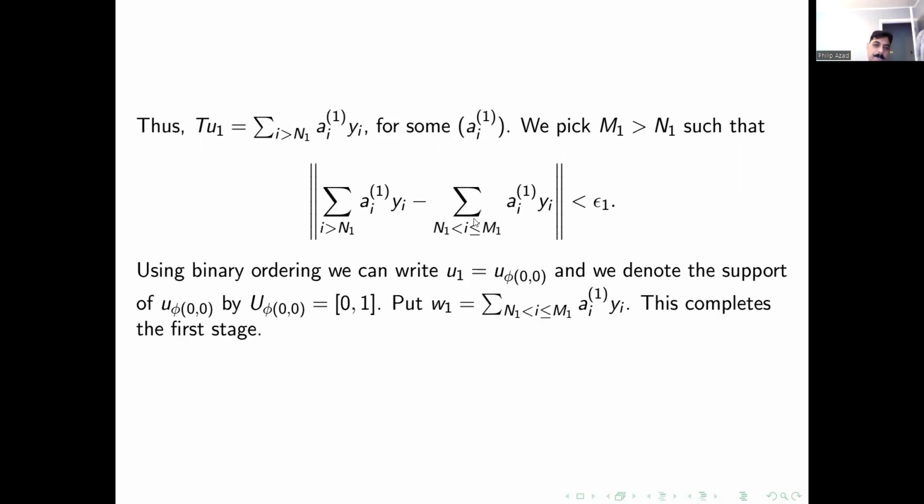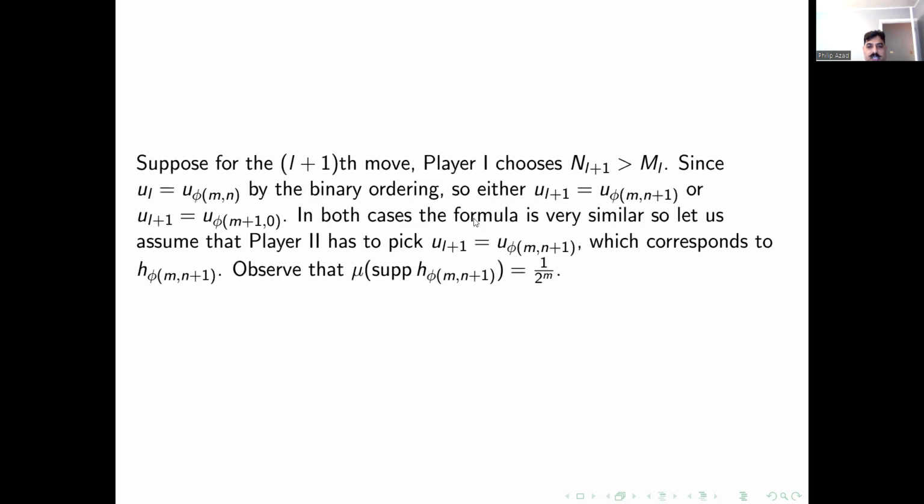Suppose that l stages have been completed, so the numbers N_l and M_l have been picked. Suppose that the first player picks N_{l+1}, which is greater than M_l.